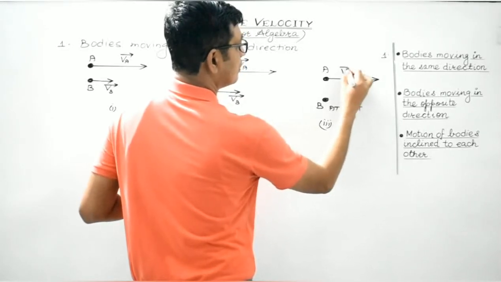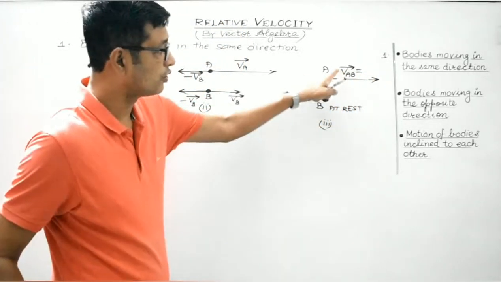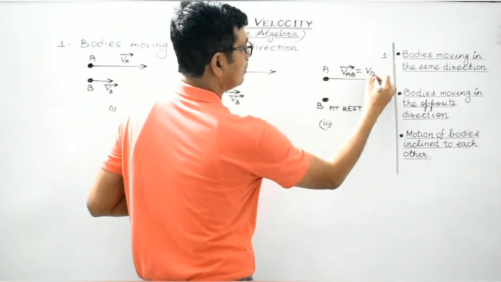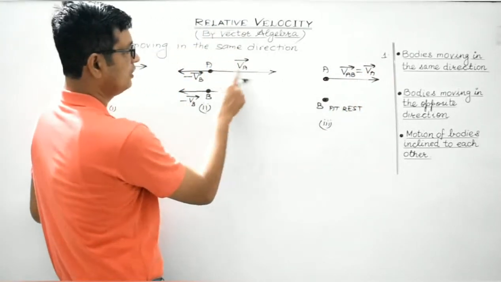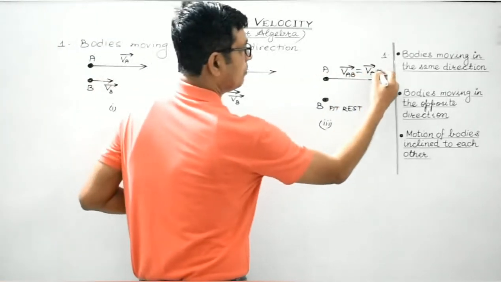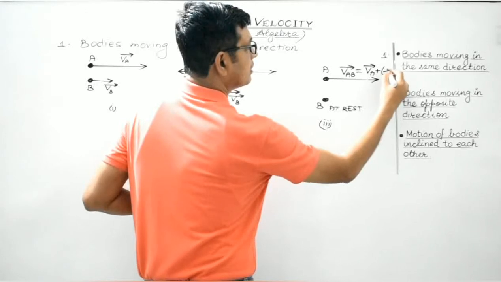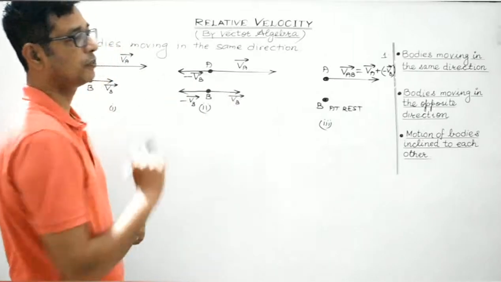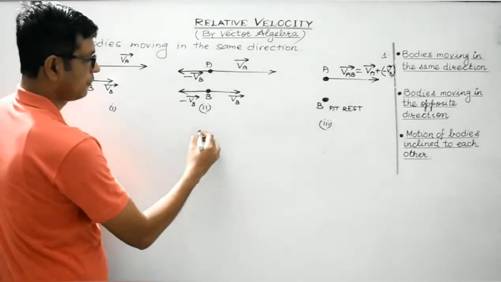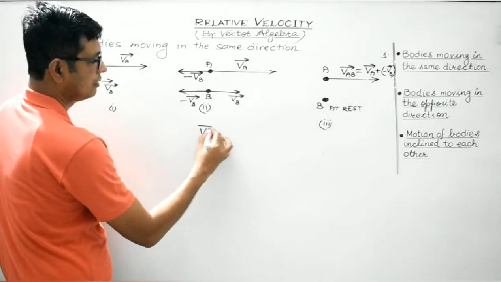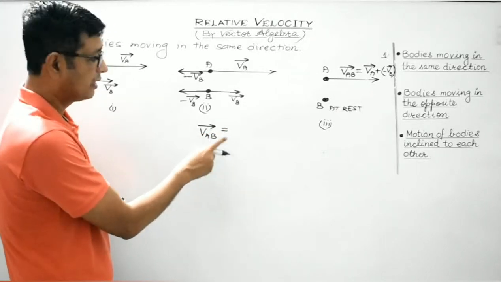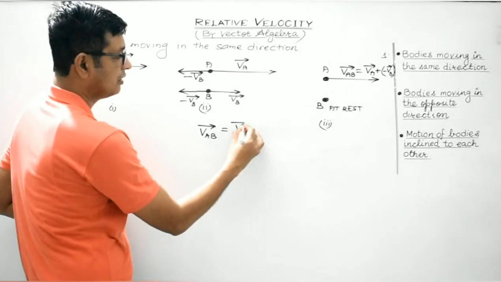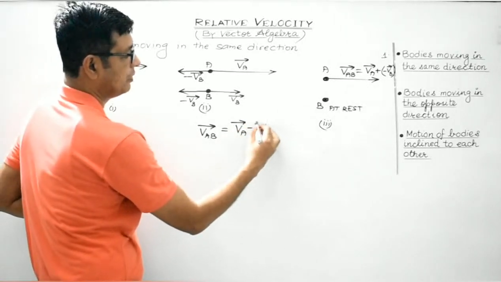So here it will be VAB. This is read as the relative velocity of A with respect to B, and that will be given by the vector addition of VA vector plus minus VB vector. So this is the proper representation. VAB vector, read as the relative velocity of A with respect to B, is VA vector minus VB vector.